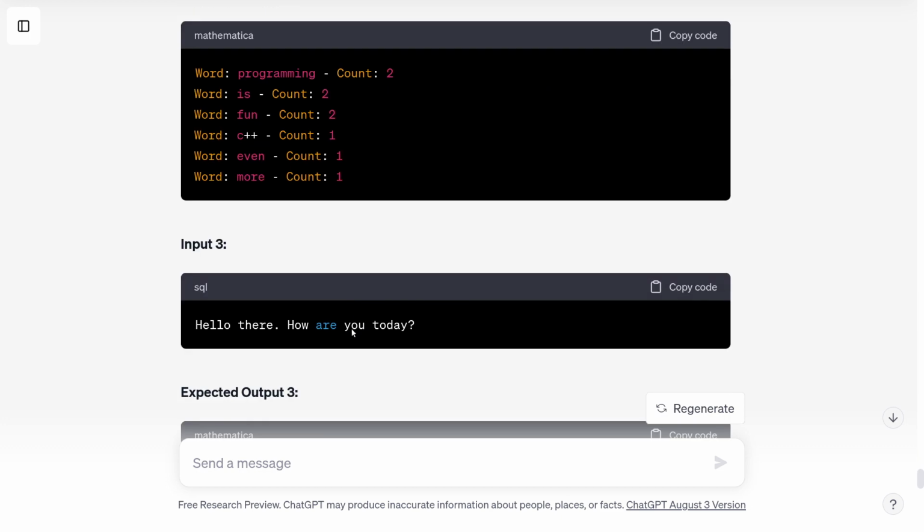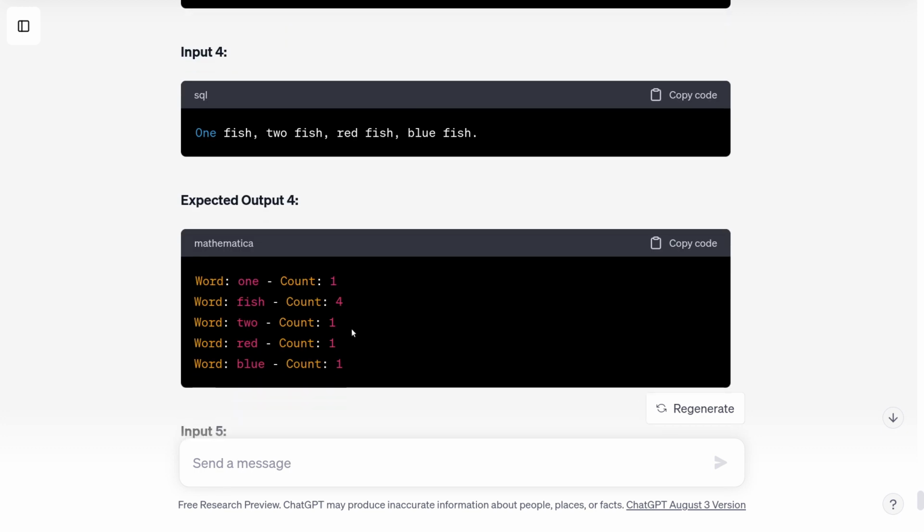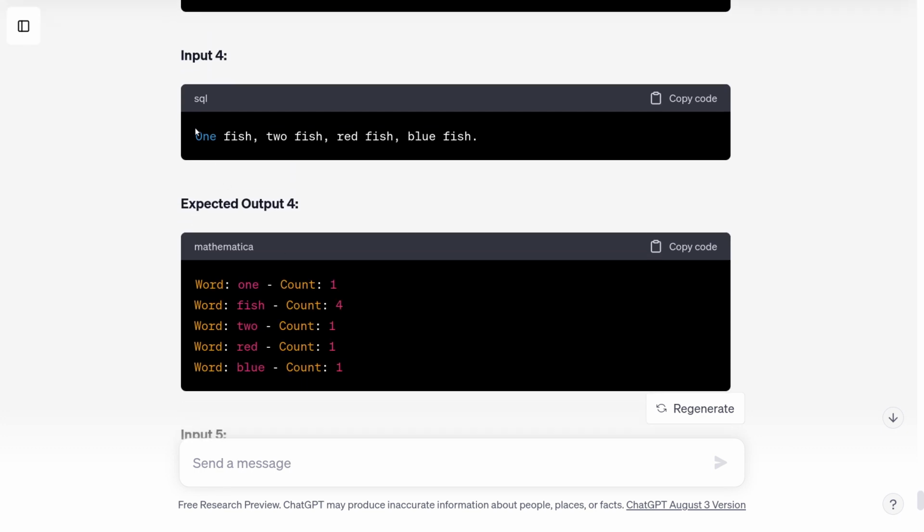What I want to do is, let's do... I saw one that worked pretty well. Yeah. Okay. So here, the words are 1 fish, 2 fish, red fish, blue fish. One of the words occurs 4 times, the rest occur once. Notice how I don't print out the word fish more than once. I just print out that it has a count of 4.